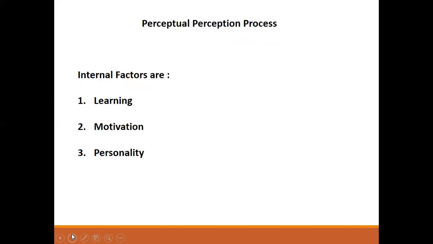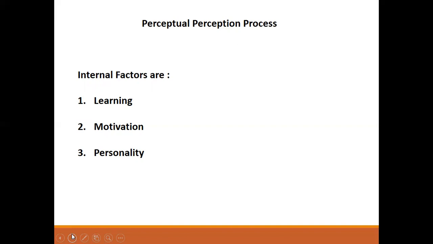Now let us move on to the internal factors. The internal factors are learning, motivation, and personality. First, we'll understand what learning is. These are the internal factors related to the perceiver. Perceiving people is very important for the manager because behavior occurs as a result of perception.